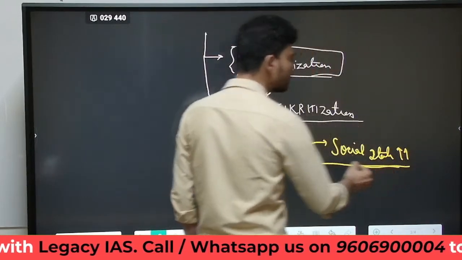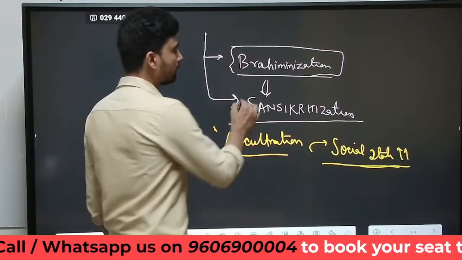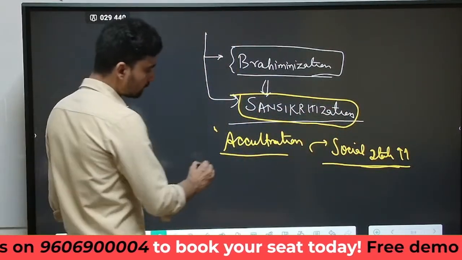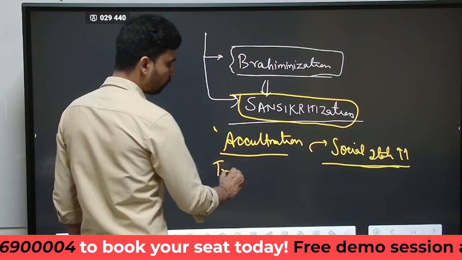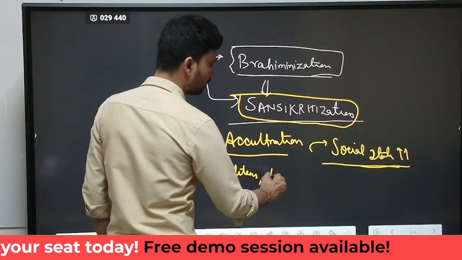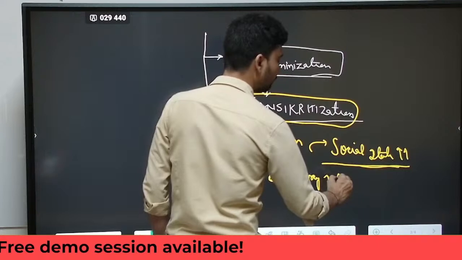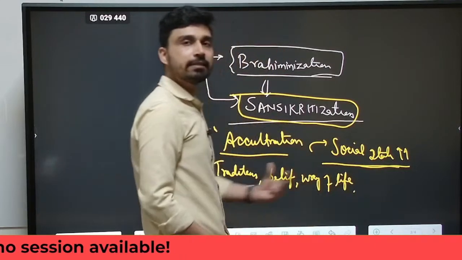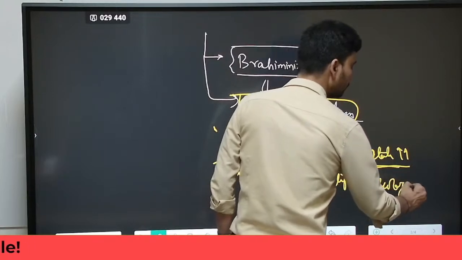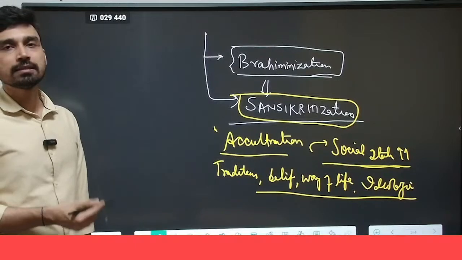And how does it try to elevate its social status? By emulating the practices of the nearby dominant higher caste, in the form of following similar traditions, similar belief systems, a similar way of life, and even to the extent of following the ideologies of the higher caste. So this is what we can call Sanskritization.